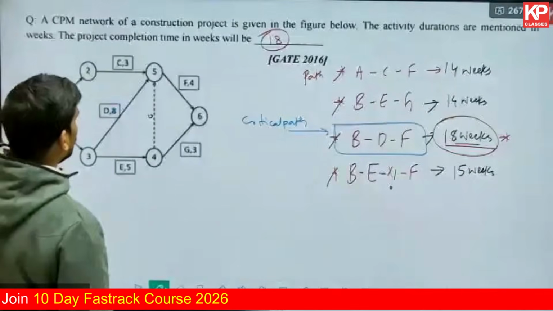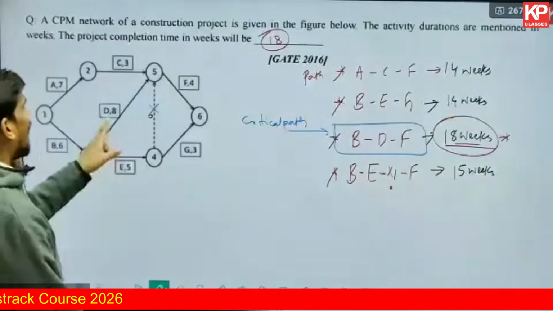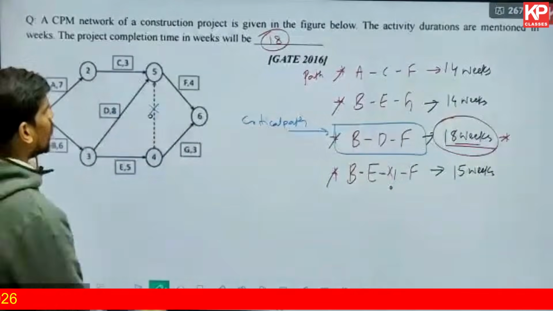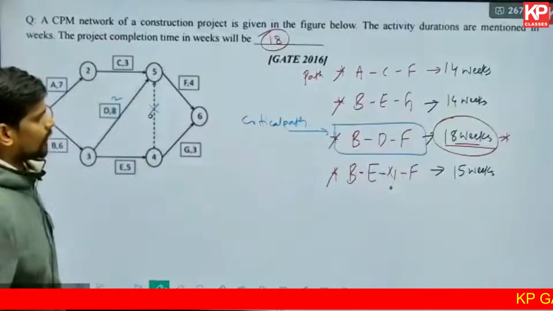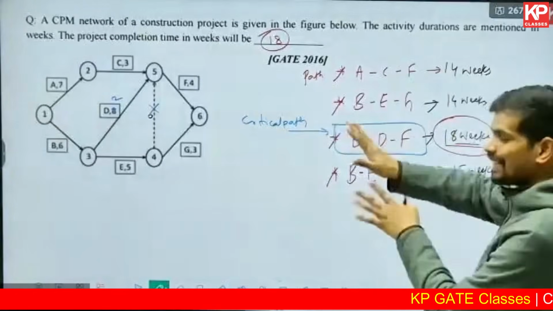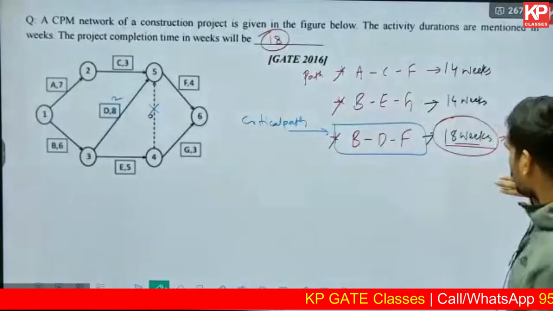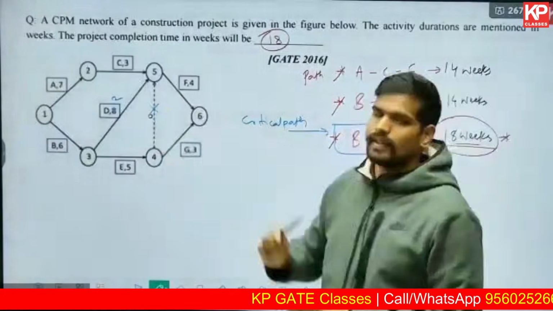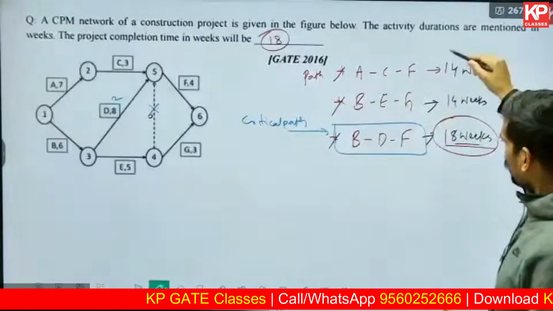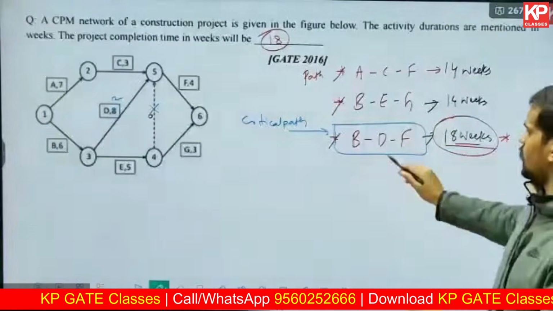okay, that will not solve the purpose actually. Let us say there is no dummy in this network, and moreover, let us say the duration of activity D is given instead of 8 as 2 weeks. Because there is no dummy, I'm making some changes in the network. If there's no dummy, then this path will not exist. So I'll erase that. If I change the duration of D from 8, only one length of the path will change. This will be 14, this will be 14, this will change.